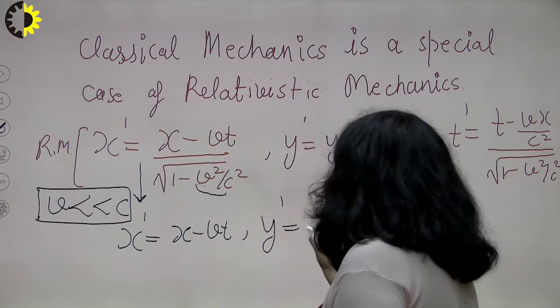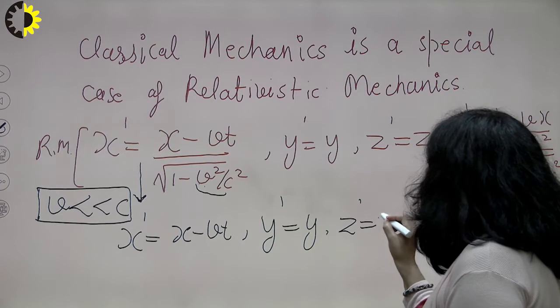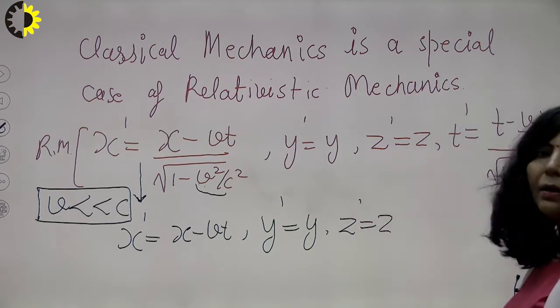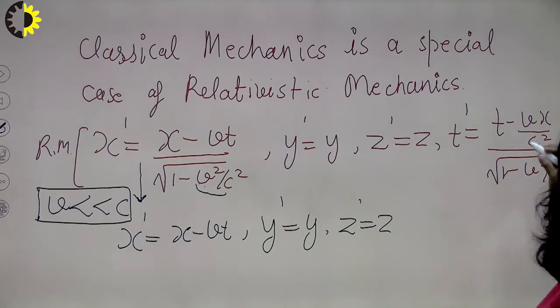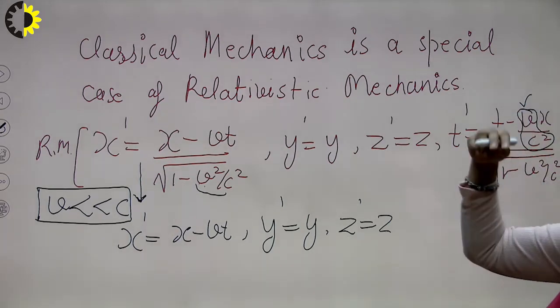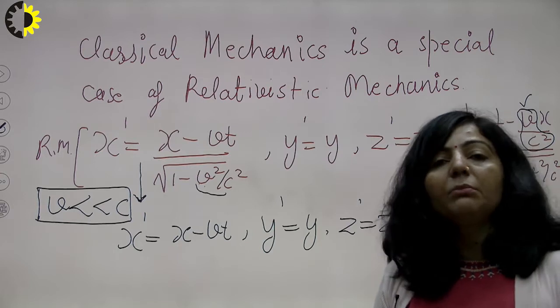There is no change along the y-axis. Along the z-axis, no change, z dash equal to z. Now see the last term, the time transformation. Since v is very, very small with respect to c, in the term v upon c square the denominator has a higher power of c, and c is 3 into 10 raised to power 8 meter per second.